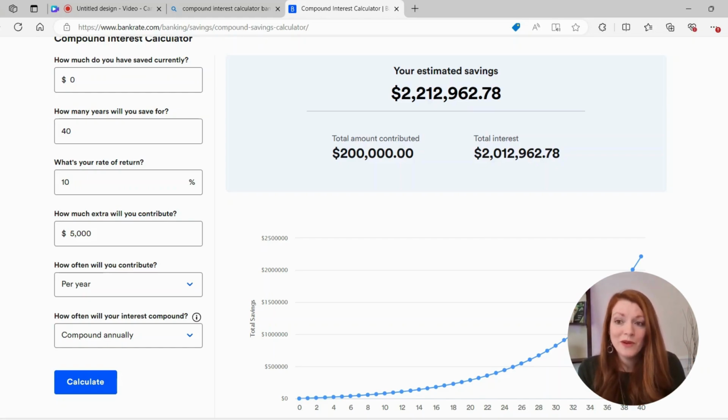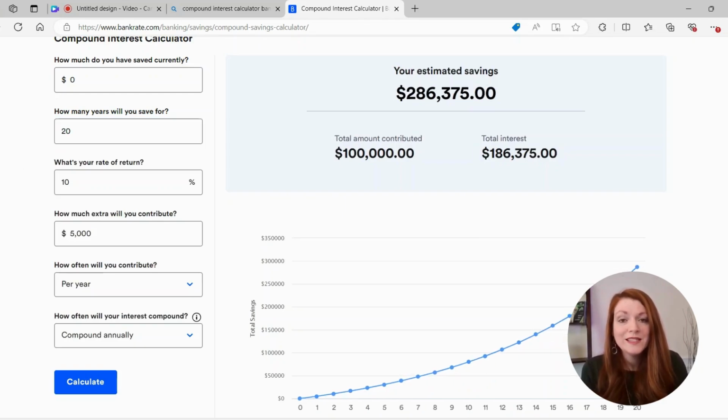Okay, so maybe you don't have 40 years to save. Maybe you have 20 years. You can put it in something that's earning 10% interest, which if you focus on the video that we'll be talking about index funds, you can see that it's not unrealistic to get a 10% return. So you save $5,000 a year. You get this 10% return by using a mutual fund or an index fund, and you do that for 20 years. Maybe you're 40 and you're trying to set yourself up for retirement when you're 60.